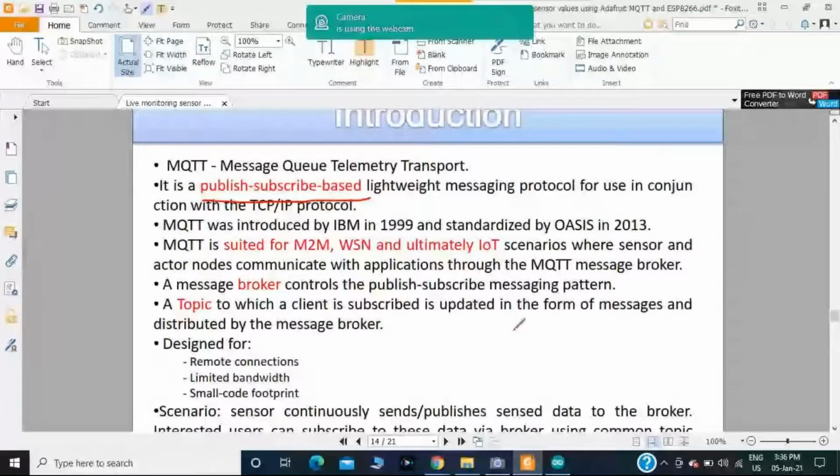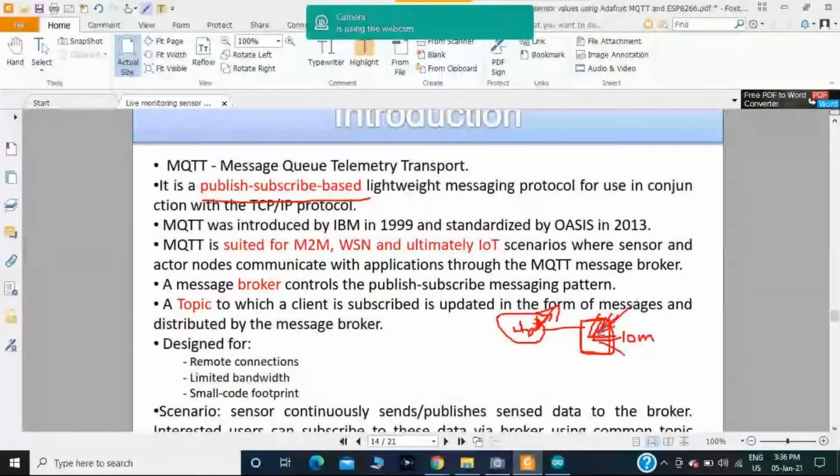WhatsApp, in WhatsApp I have created one group, and in this particular group you will have 10 members. WhatsApp will act like a broker. Within that group, some persons will act like a subscriber and some persons will act like a publisher.